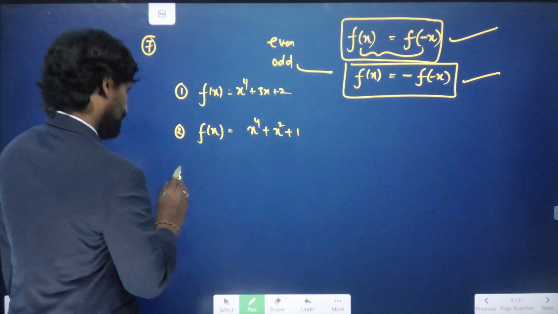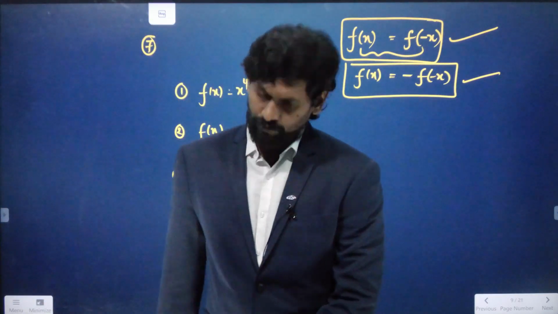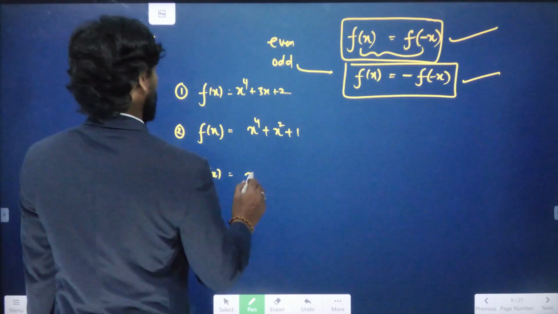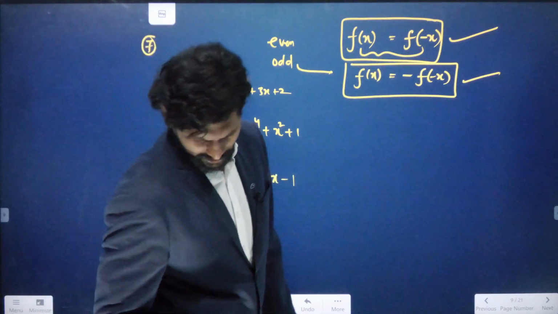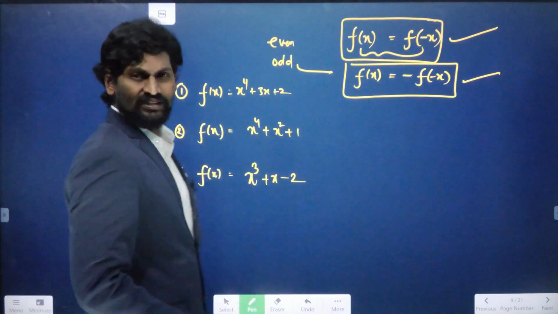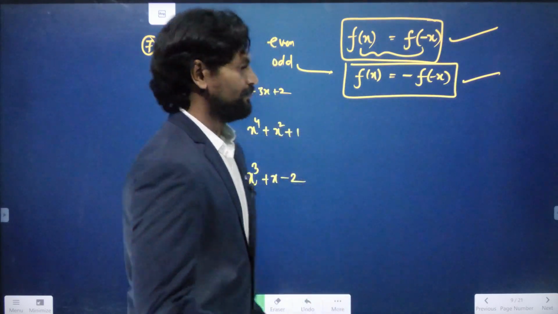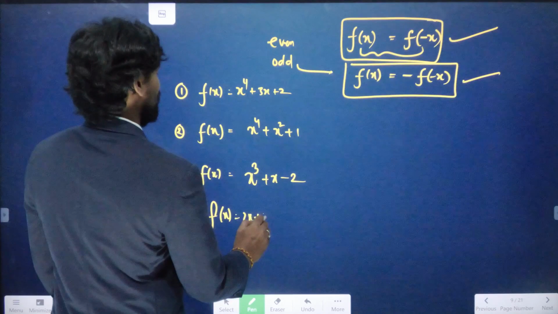Third one, f of x equals x cube plus x minus 2. And the fourth option is f of x equals 2x plus 3.